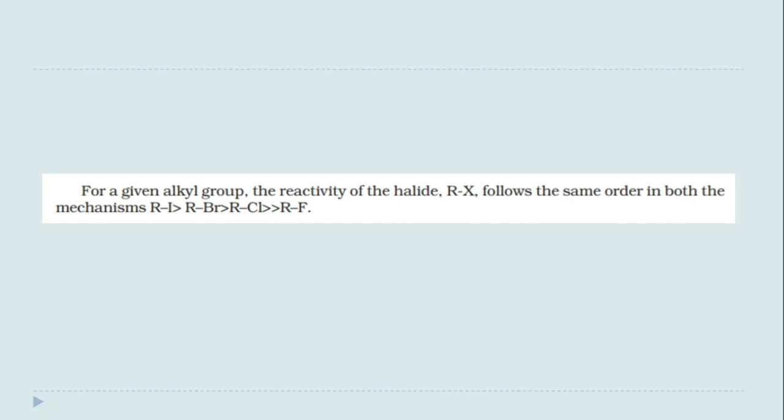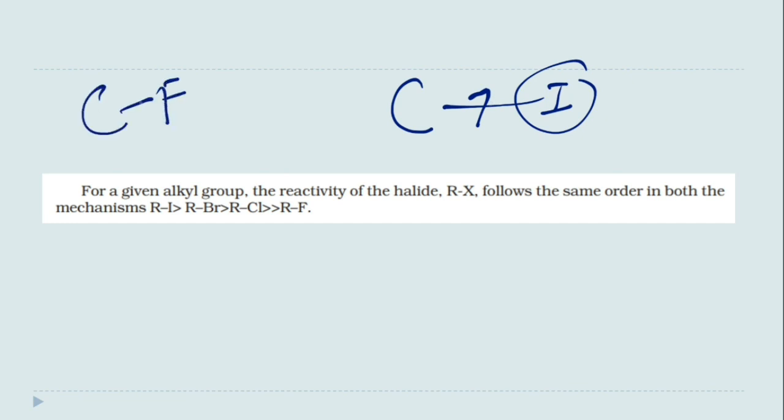We are not talking about their nature like 1 degree, 2 degree, 3 degree, no. We are talking about different haloalkanes like fluoroalkane, chloroalkane, bromoalkane. Now we know that iodine has a larger size, which means this bond is weaker compared to carbon-fluorine. So the weaker bond will be easily broken, or the halogen bonded with a weaker bond will easily leave that carbon atom.